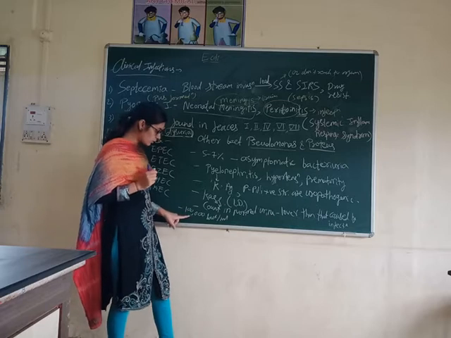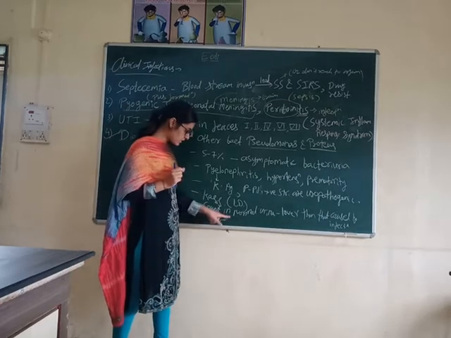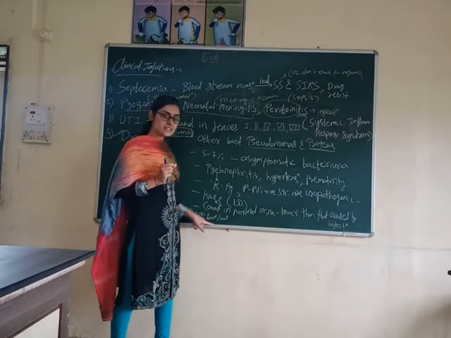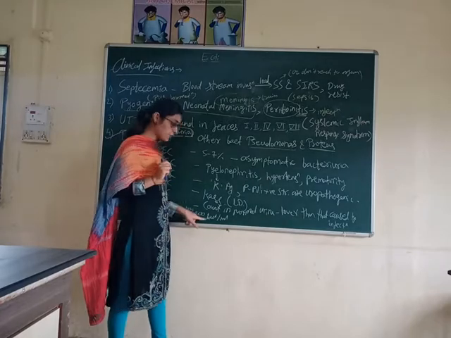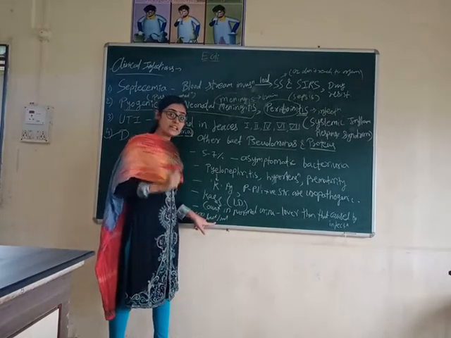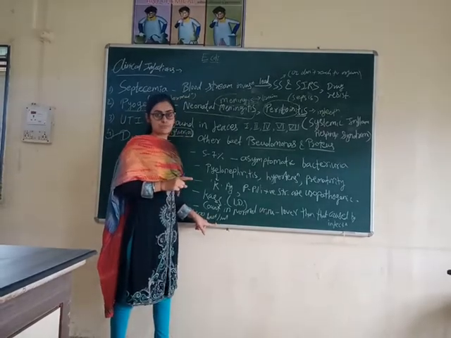Now, what is this technique? I have written one number, that is 100,000 bacteria per ml. What is this number? If in 1 ml urine sample there are 100,000 bacteria, it indicates that that urine is infected urine. Got it?